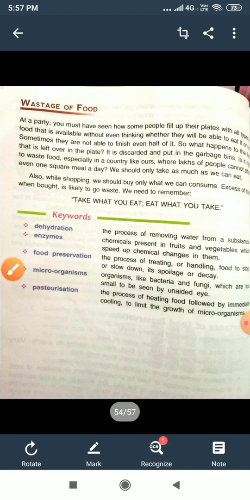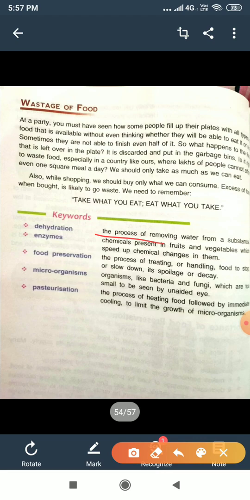Now your question is, what is dehydration? The process of removing water from a substance is called dehydration. What are enzymes? Chemicals present in fruits and vegetables which speed up chemical changes in them are called enzymes. And food preservation is the process of treating or handling food to stop or slow down its spoilage or decay.